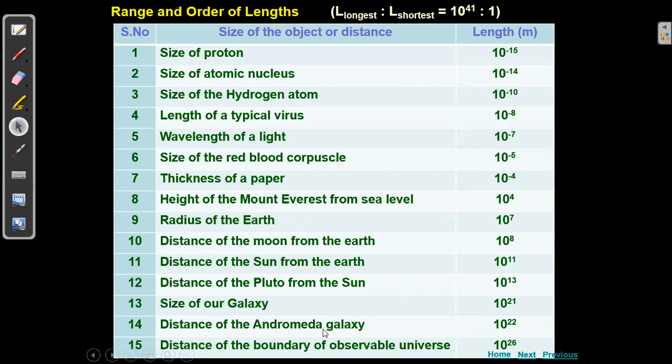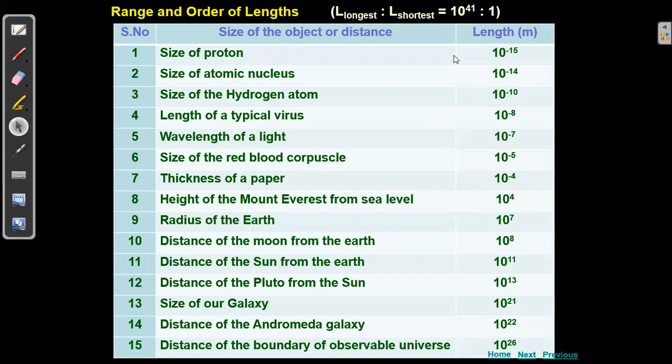So what is the largest one we could see here? The distance of the boundary of the observable universe, 10 to the power of 26. That's the reason I said what we can observe is 10 to the power of minus 15 to 10 to the power of 26. So the total range is 10 to the power of 41, which means 15 plus 26. They are speaking about this 41. Total, these are the different things which we can observe in nature from smallest to largest.